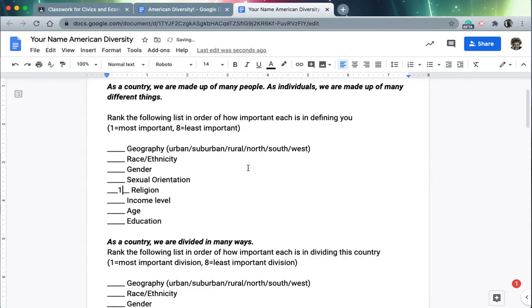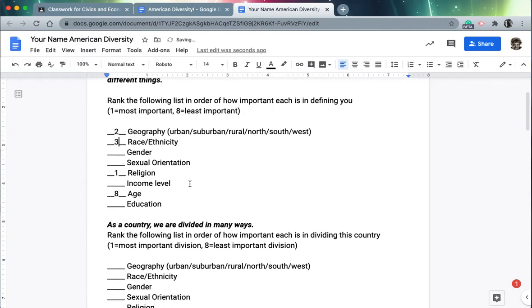So I'll just put a 1 right there, and you can go back and edit it any way you see fit. Next would probably be where I live. So your city, state, or country. And then you can go down from there. So the last one for me is probably, these are tough questions, I would say my age, so I can connect with many people. But then we start dealing with, I do think race plays an important role in our society. And as you can see, you just rank it based on that. So this is for yourself.